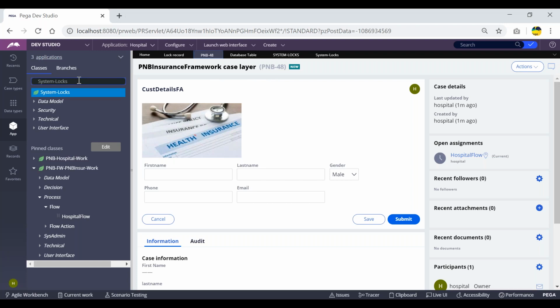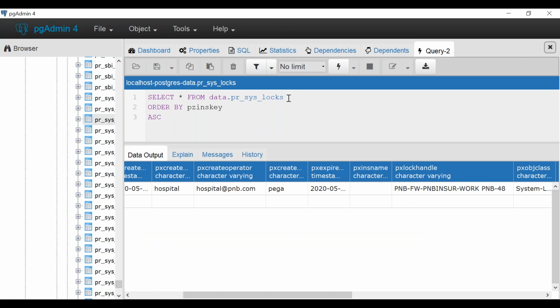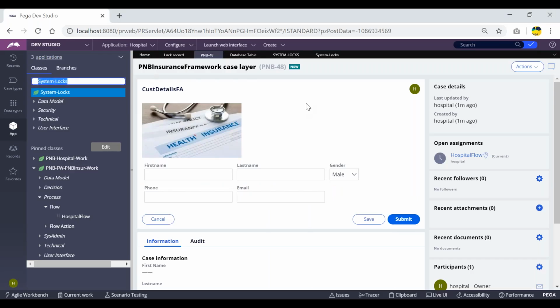So the main thing you have to remember here is all the work objects logged will be stored as instances in the system locks. This is the class name, and the table mapped to this is prsyslogs. So this is the name of the table. In this table, there will be two main columns: px create operator, who is locking that particular work object ID, who is currently working on that particular work object, and px lock handle. So this is the work object ID of that particular instance. This is what we can understand using this locking.